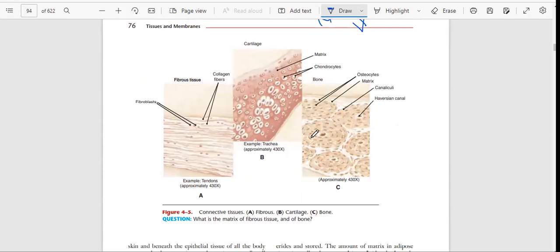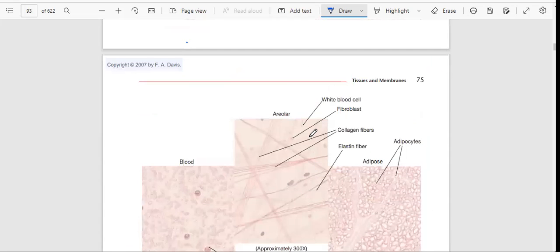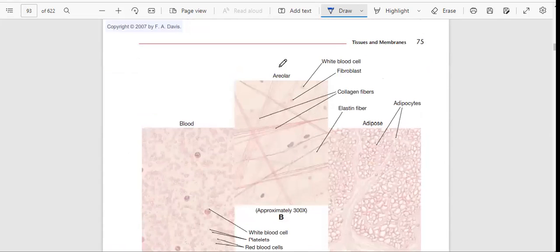These are the areolar fibers. Here are white blood cells. This is the fibroblast. This is the collagen fibers. These are the elastin fibers. So basically, fibroblasts produce fibers, which are made up of protein.